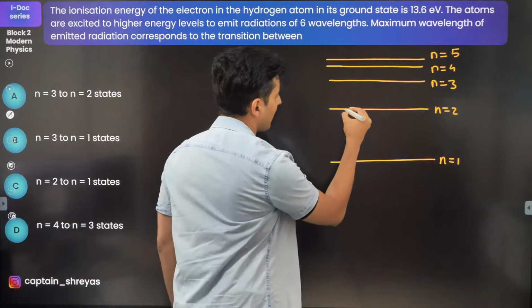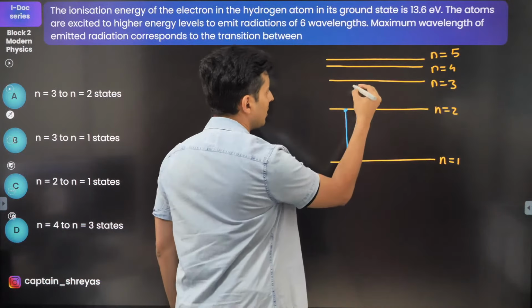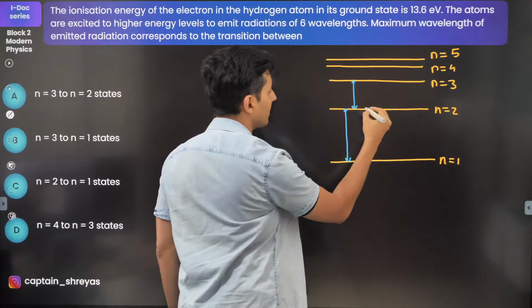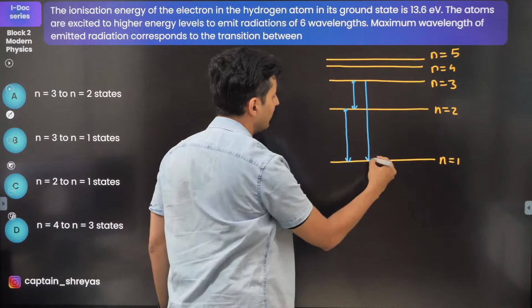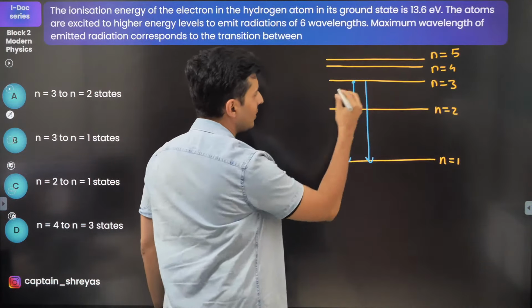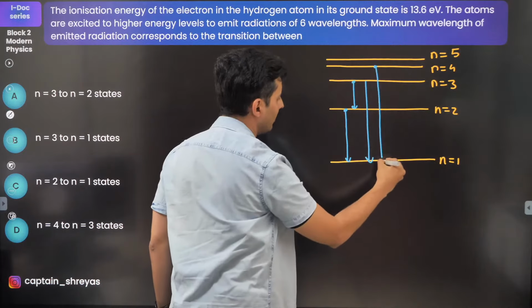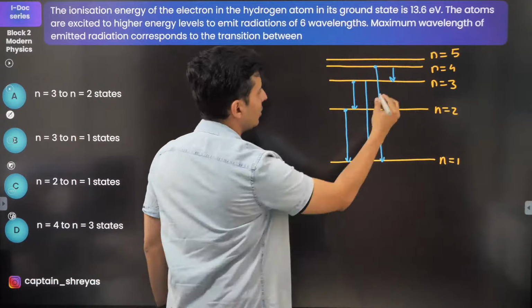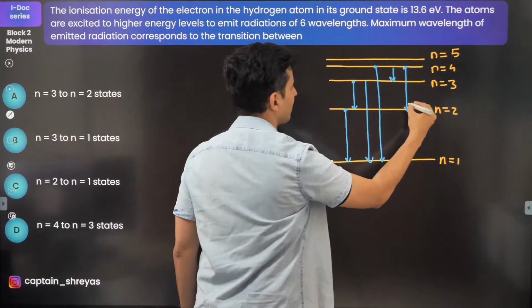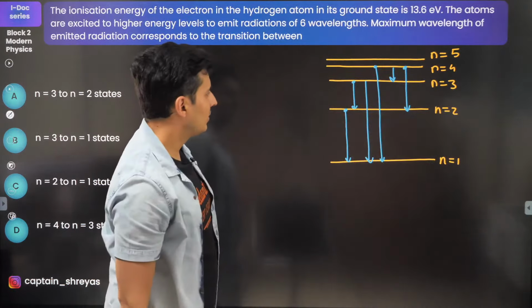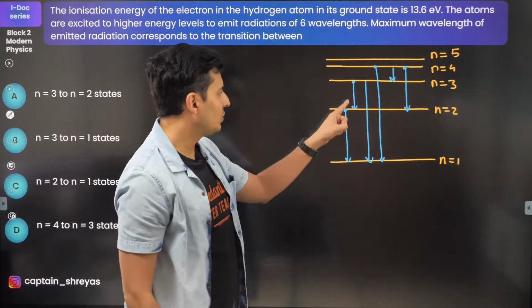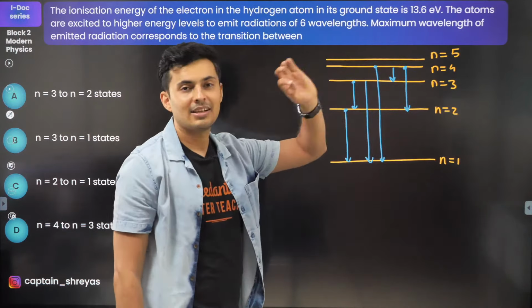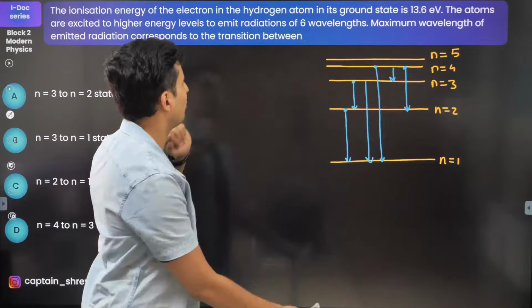Well, let's see. You can go from here to here. You can go from here to here. You can also jump from here to here. You can also jump from here to here. You can also jump from here to here. You can also jump from here to here and then here to here. So let's count them. 1, 2, 3, 4, 5, 6. Very good. So this is what I wanted.